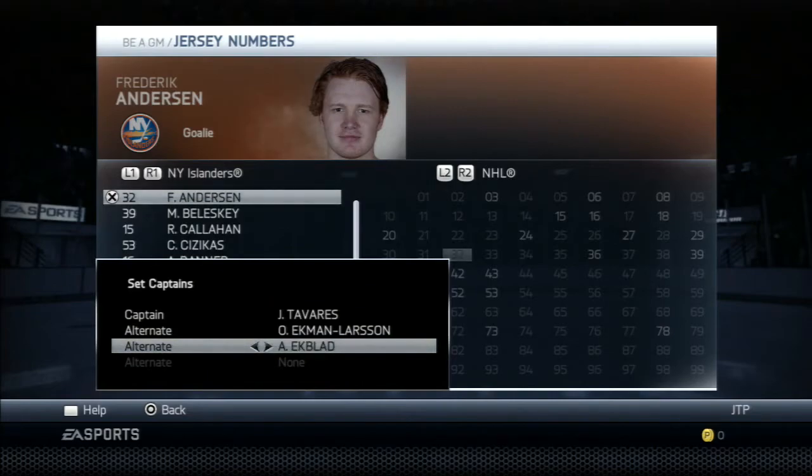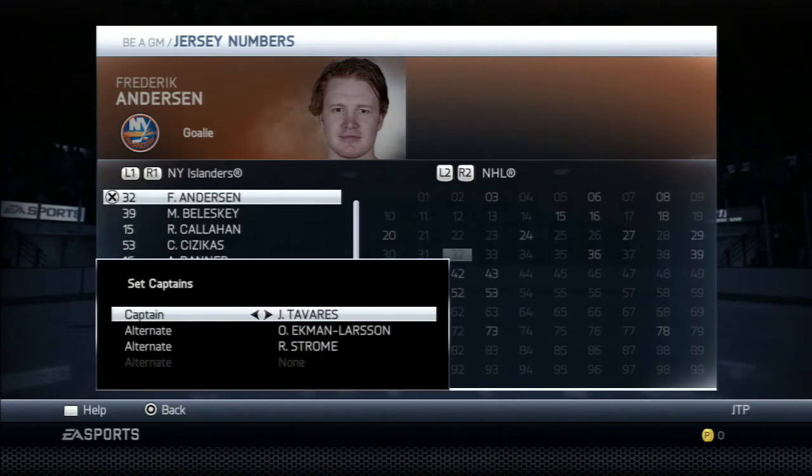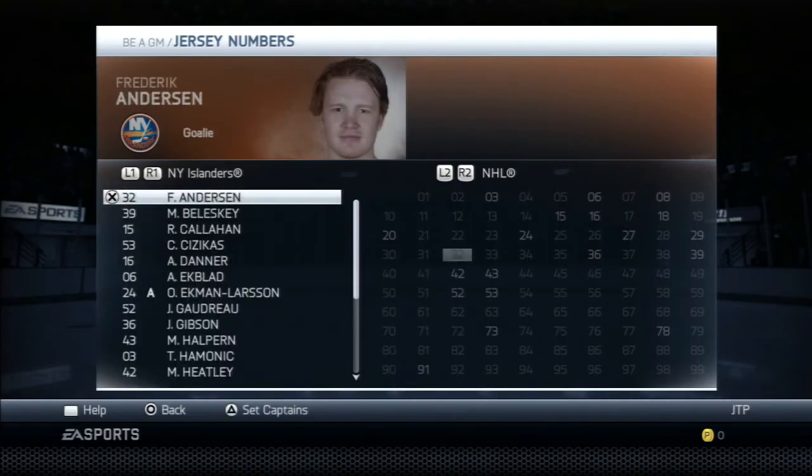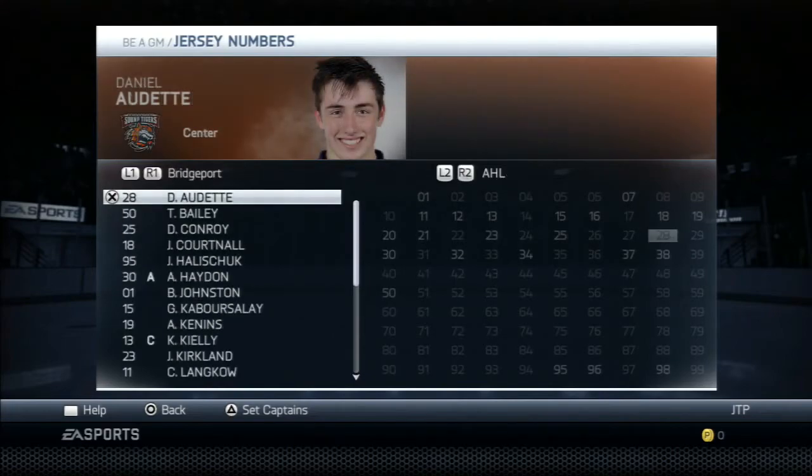We're going to go with... Who should we go with? There's one guy I have in mind. You know, we'll give it to Ryan Strome. He's been here this entire time. We'll give it to Ryan Strome, the 2nd line center. There we go, and then the minor league does matter.